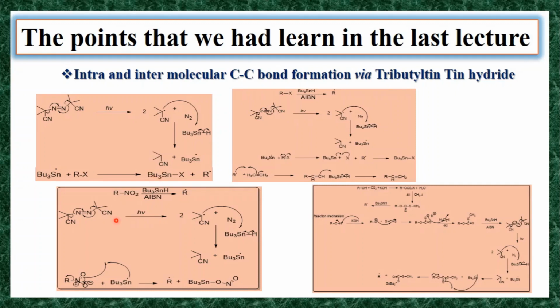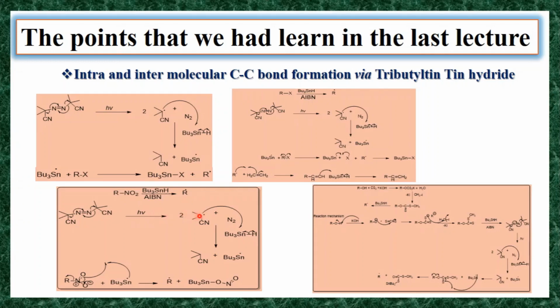Then again, in the last lecture we had learned that tributyltin hydride also converts your nitroalkane into an alkyl radical. So this is the reaction mechanism. This azobisisobutyronitrile in the presence of h nu undergoes homolysis.